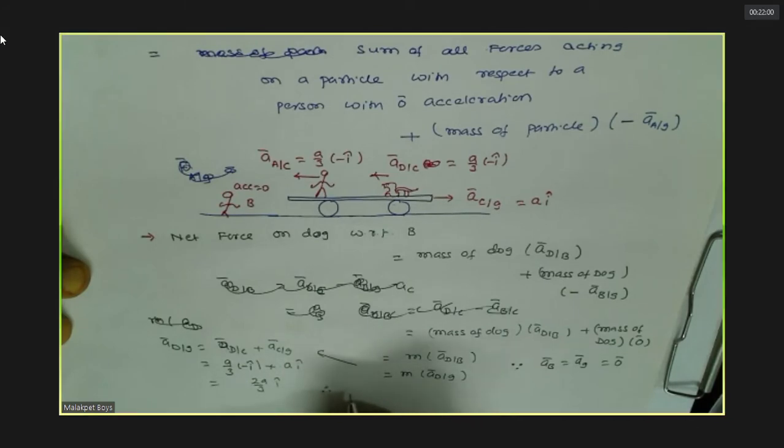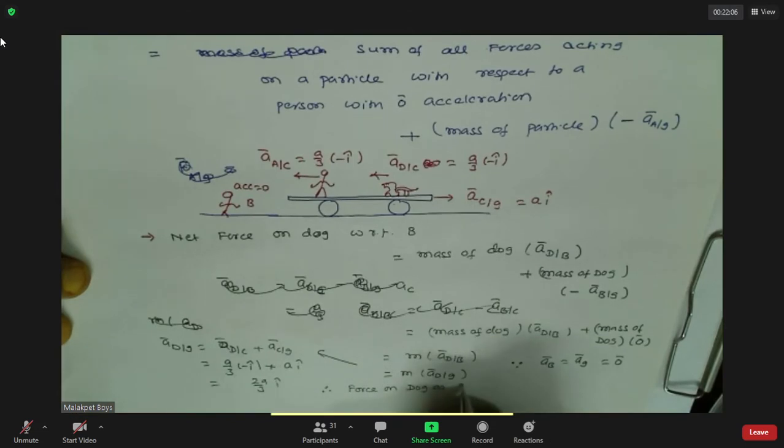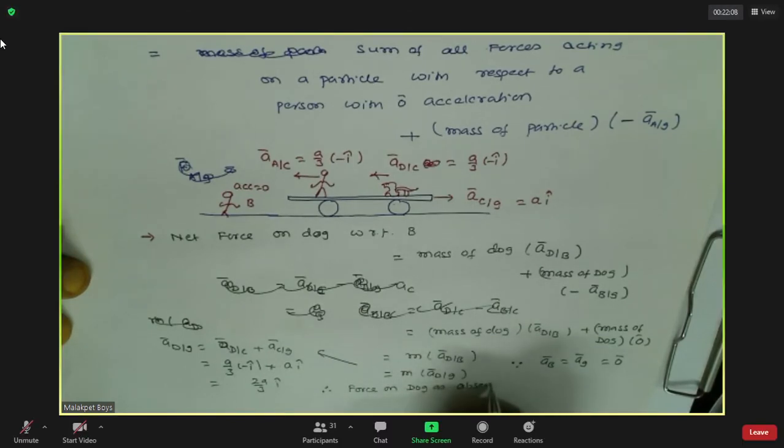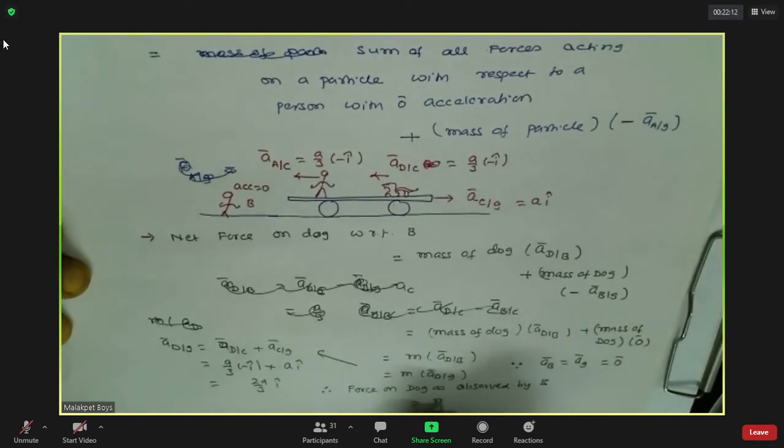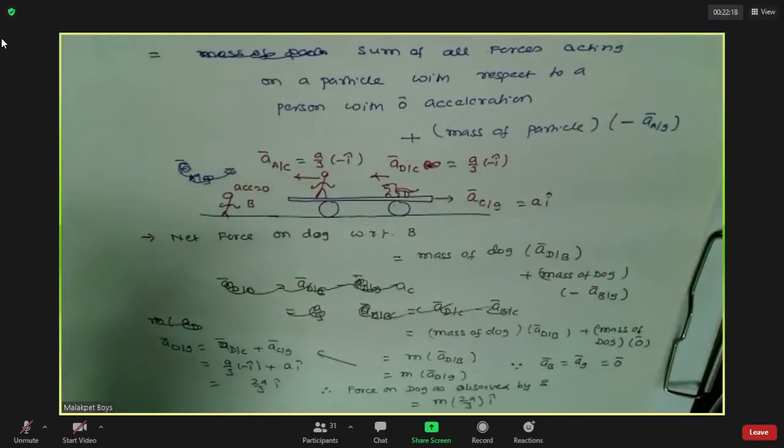Therefore, what is the force? 2a by 3, as observed by B, is m into how much? Do you agree with this? Any doubt? You can ask.